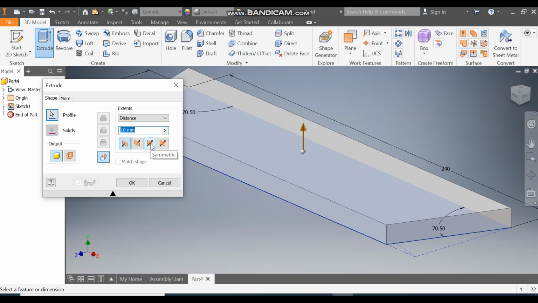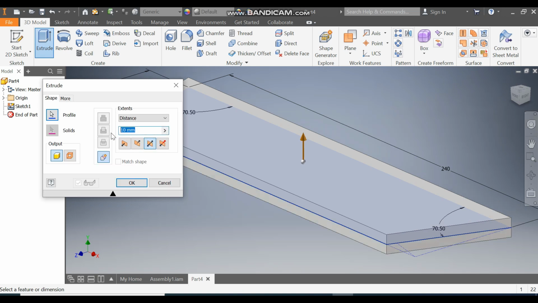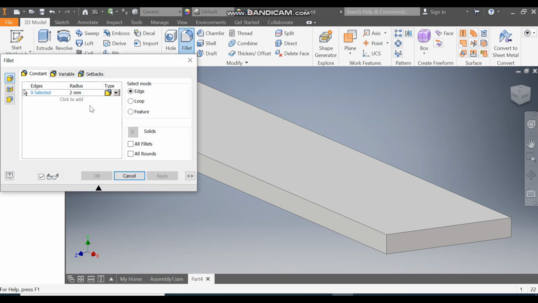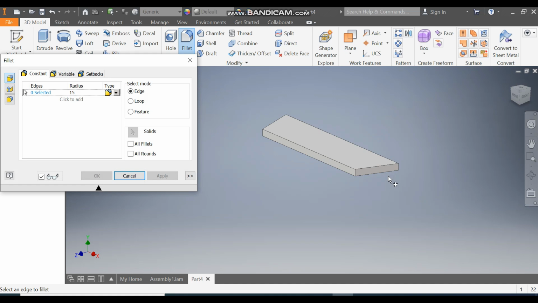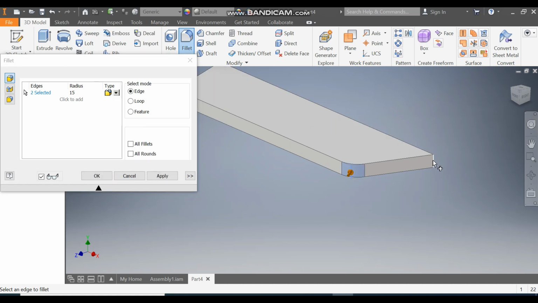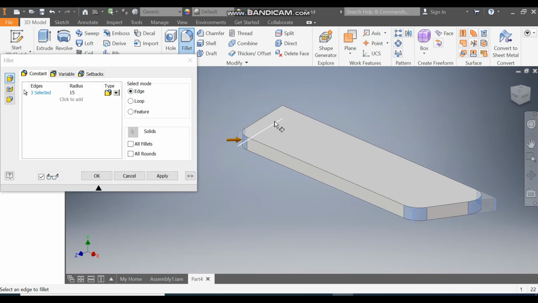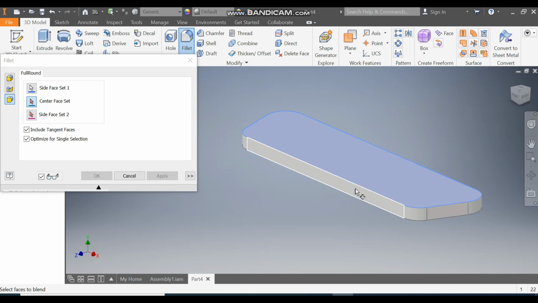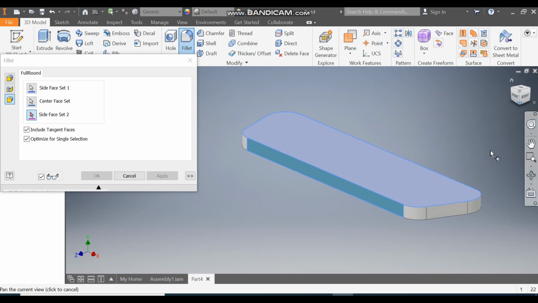Okay, now here finish sketch, take extrude. I'll rotate, take symmetric extrude, and the distance will be 10 mm and press enter. Okay, go to fillet, take a fillet radius of 15. Go to edge selection, select this corner, select this corner, select this and select this.